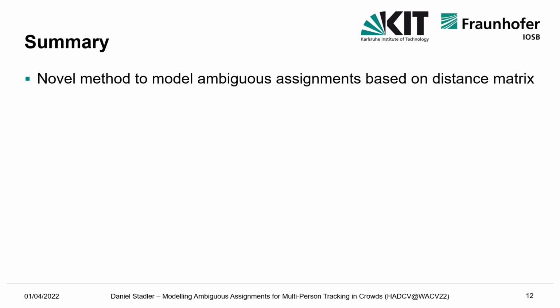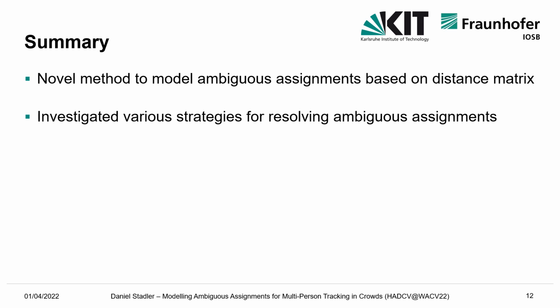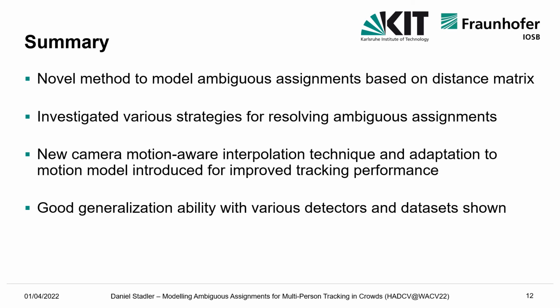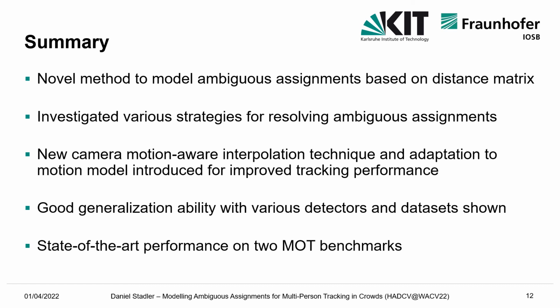To summarize, we introduced a novel association method that models ambiguous assignments, which is purely based on the distance matrix. For resolving those ambiguities, different strategies are investigated. Furthermore, a new camera motion-aware interpolation technique and an adaptation to the motion model are introduced to further improve the overall performance. It is shown that the proposed tracking framework has a good generalization ability among various detectors and datasets, and state-of-the-art results are achieved on two MOT benchmarks.